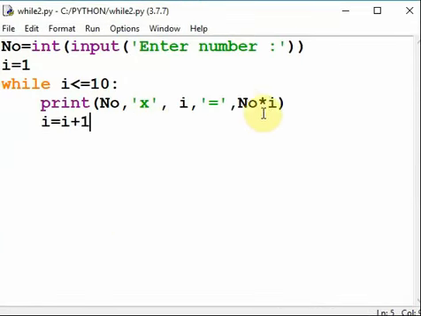12 into 1. Again I will be incremented by 1 with I equal to I plus 1. Then 12 into 2, and up to 10 I will iterate.